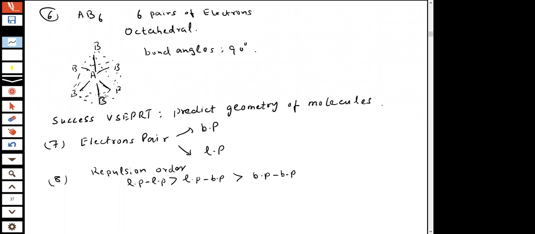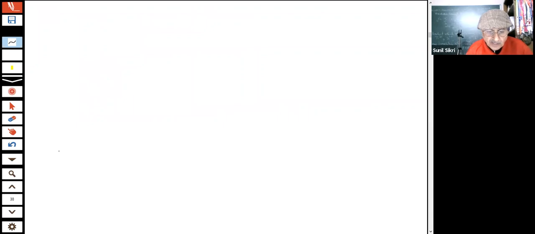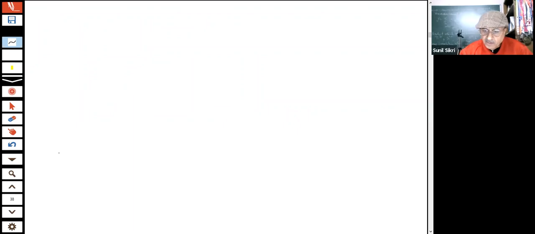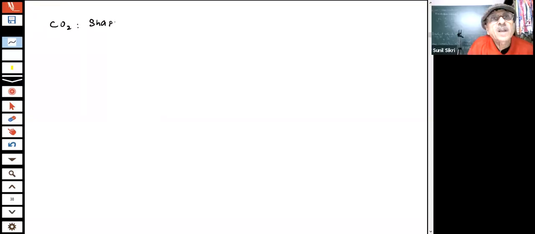For example, if I predict the shapes of certain important molecules which have been asked to the students, for example CO2, what is the expected shape of this using VSEPR theory, students?